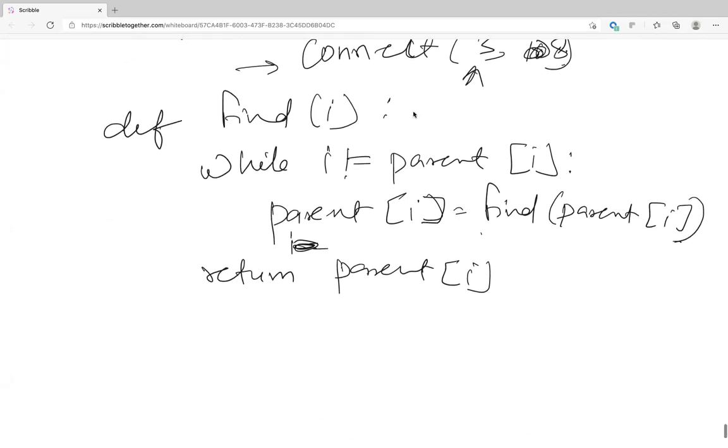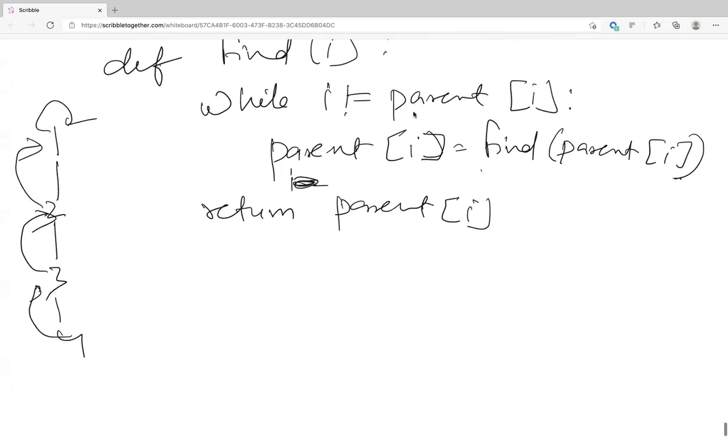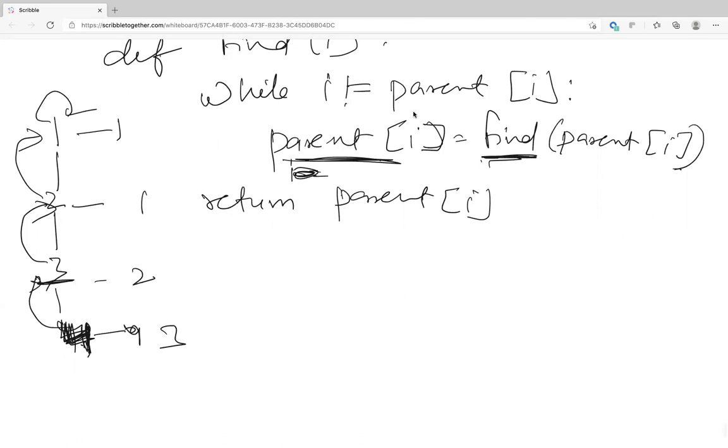See here, this is 1, 2, 3, and 4. 1 is pointing to itself, 4 points to 3, 3 points to 2, 2 points to 1. Fine. You guys seeing this? Okay. Now when I'm at 4, I'm trying to change the parent of 4. So parent of I equals, now I'm calling it recursively, I'm calling the find of parent of I, which is 3.